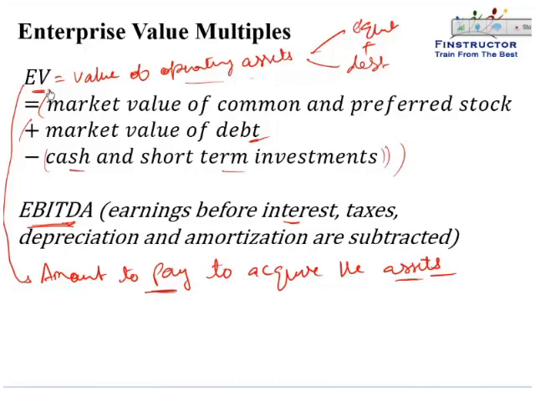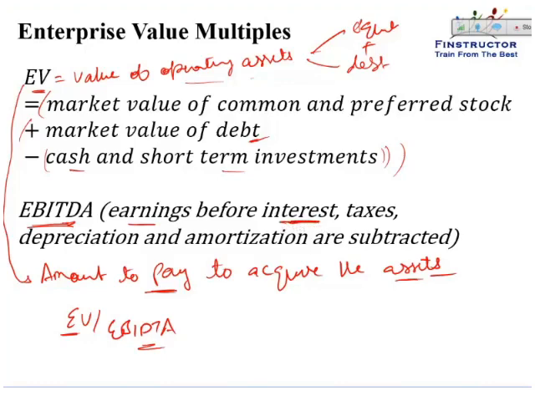So a very common multiple in the industry, or a common multiple that is compared amongst assets, is the EV to EBITDA multiple. That is, for the enterprise value of the company, what is the EBITDA that the company is making? Because many a times earnings may be very depressed, or net income can be highly depressed because of a very high interest cost.